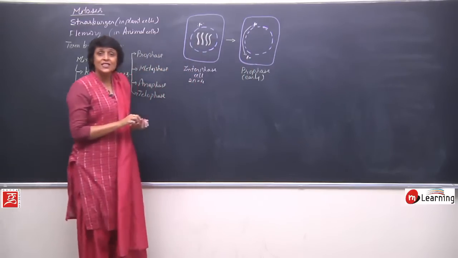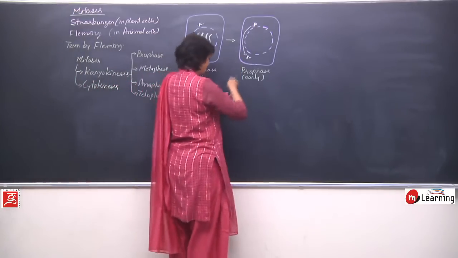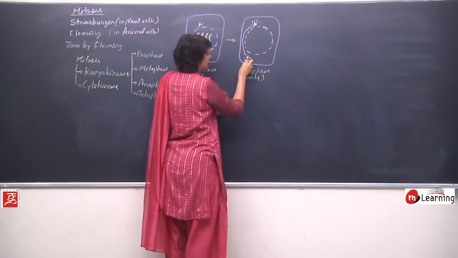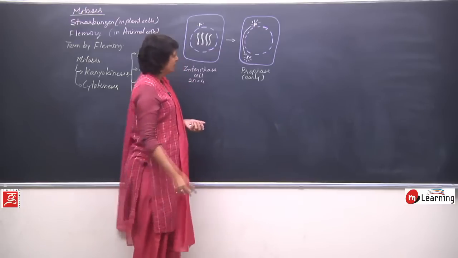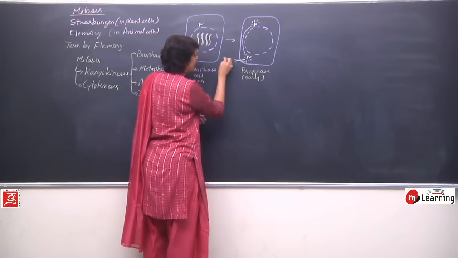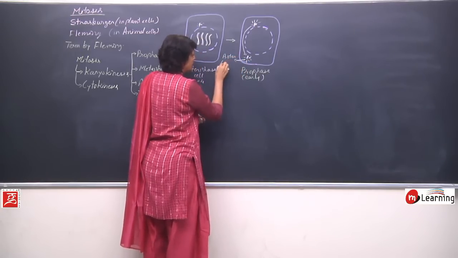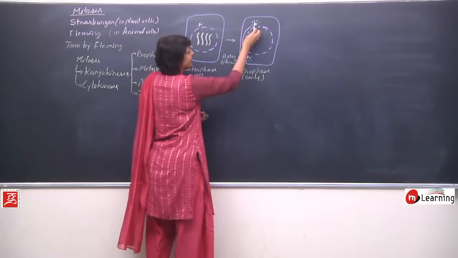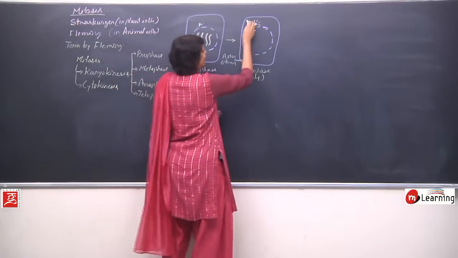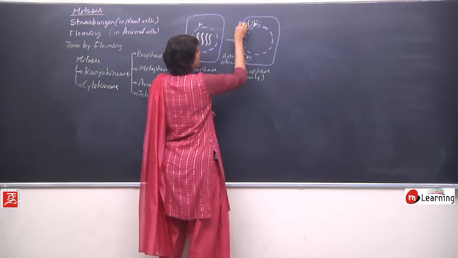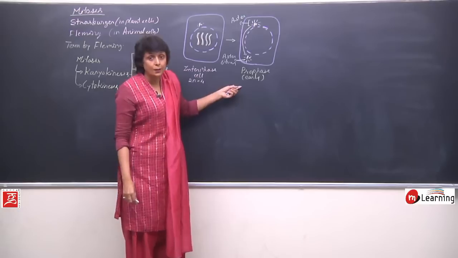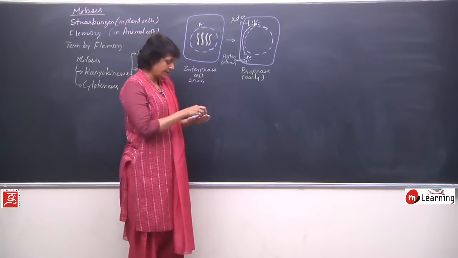And from each centriole arise thread-like structures. These thread-like structures are known as asters, or aster fibers. So these threads which we have drawn here are called aster fibers. And this complete structure, that is centriole in the middle surrounded by all aster fibers, this whole thing is known as an aster. This has happened in early prophase, formation of aster.